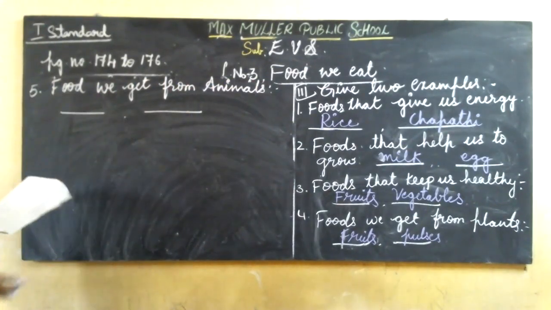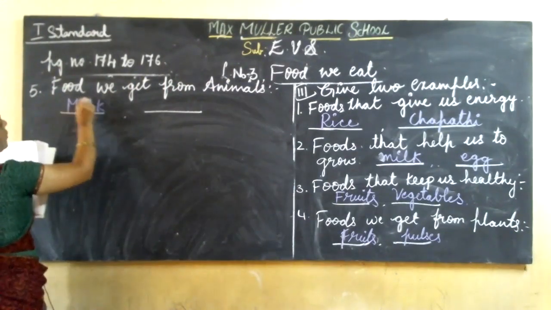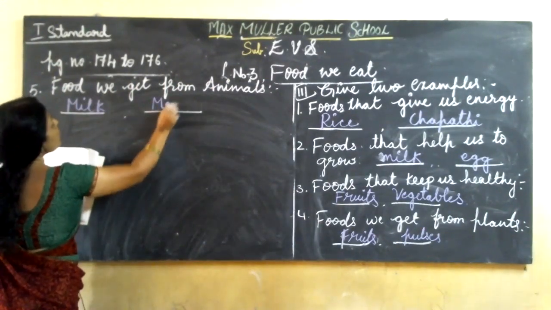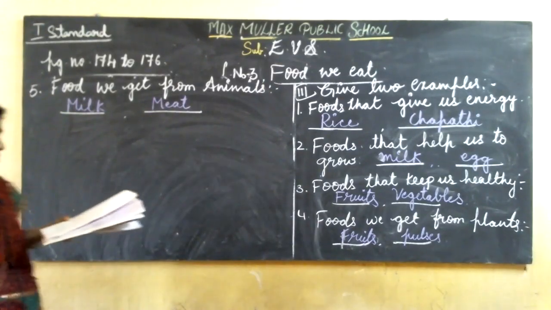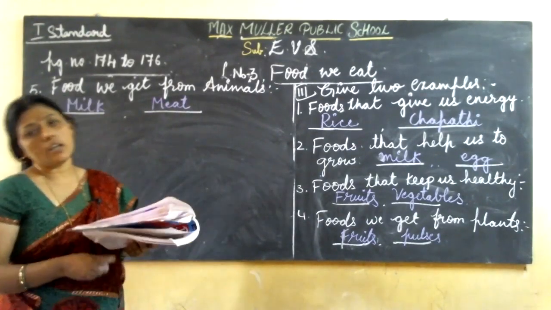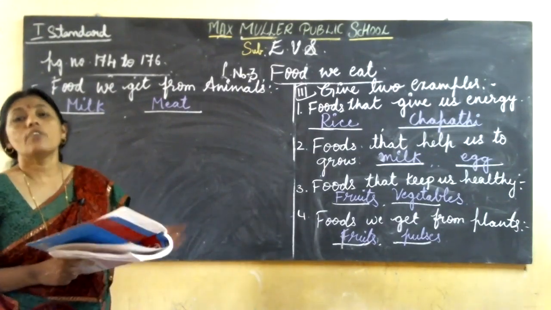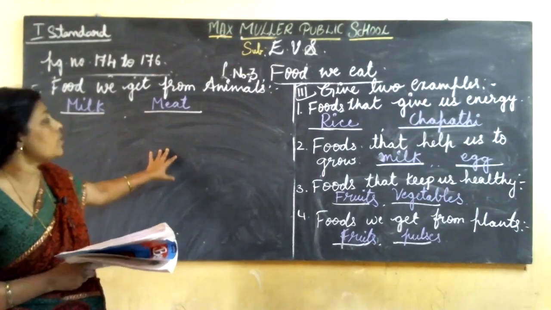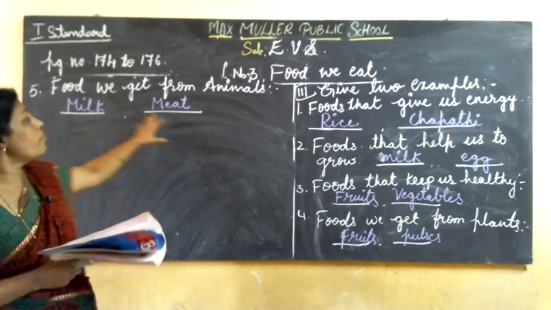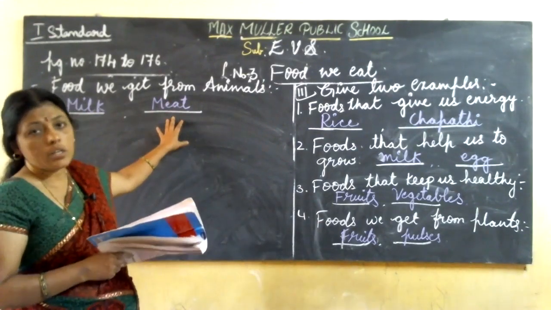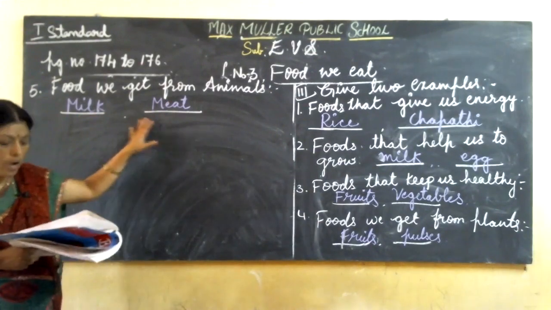Yes. We get milk, meat, egg, honeybee. Isn't it, children? Yes. We get meat, and honey from where? We get honey from honeybee. Okay, we get honey from honeybee, milk from cow, meat from goat. So these are all the food we get from animals.